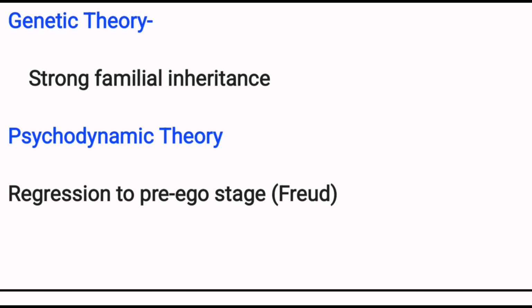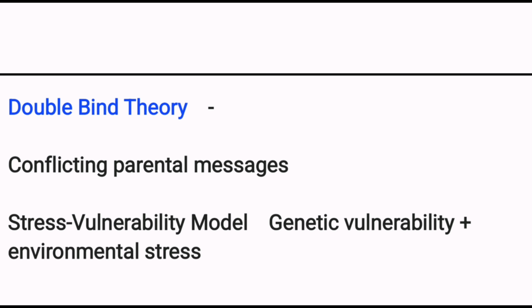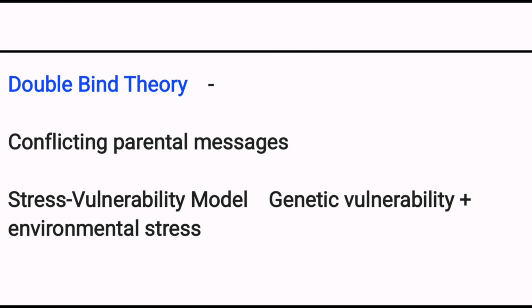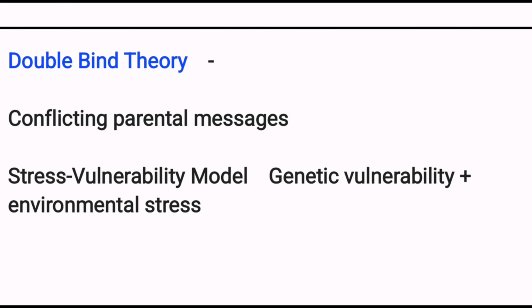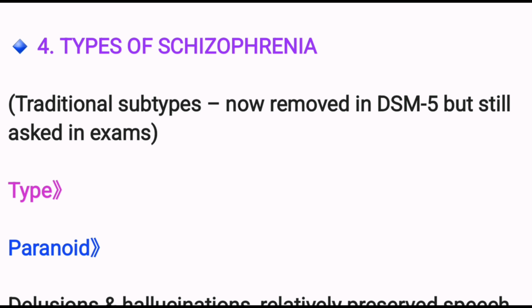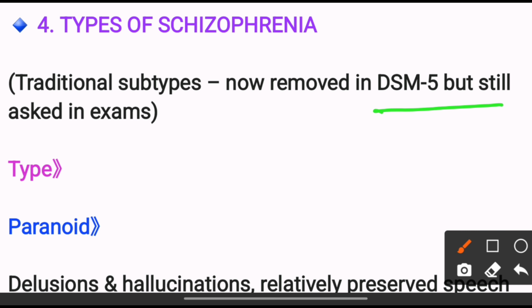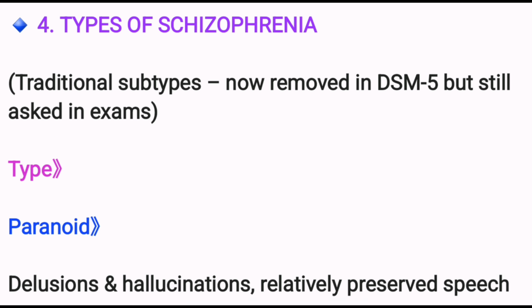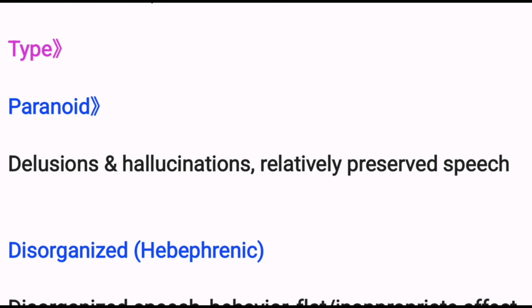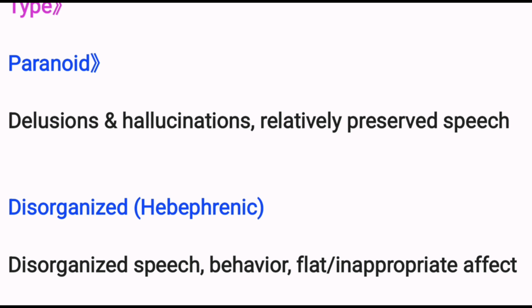Psychodynamic theory: regression to the pre-ego stage. Then double bind theory: conflicting parental messages. Stress vulnerability model: genetic vulnerability plus environmental stress. Types of schizophrenia. Traditional subtypes are now removed in DSM-5 but still asked in the exam. The types are: paranoid, with delusion and hallucination and relatively preserved speech.